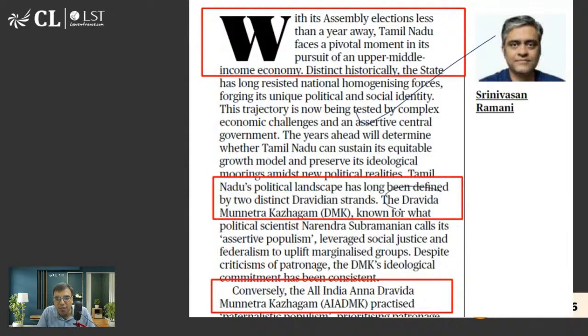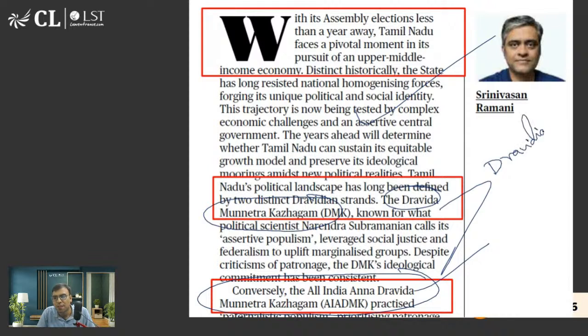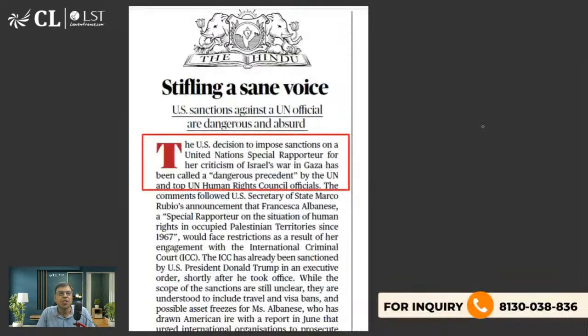So DMK stands for Dravida Munnetra Kazhagam. And AIADMK stands for All India Anna Dravida Munnetra Kazhagam. These are a result of Dravidian movements. So you can read about Dravidian movements in detail later on. Right. Let's move on to the next article.